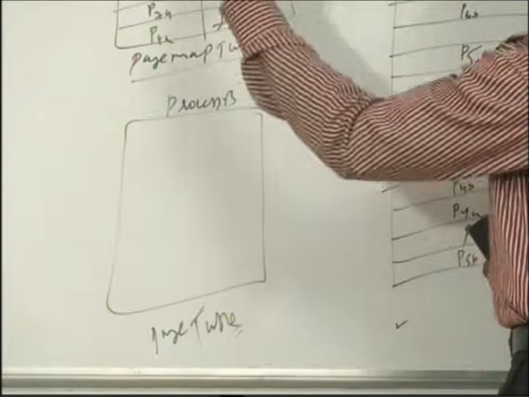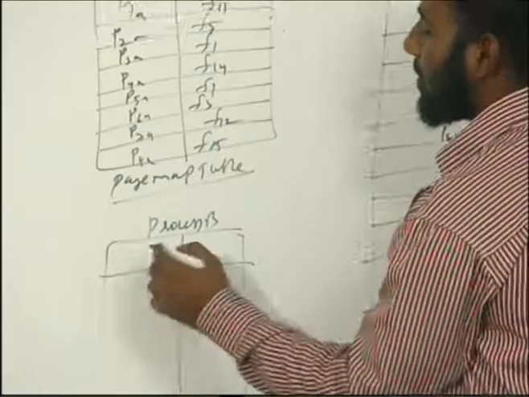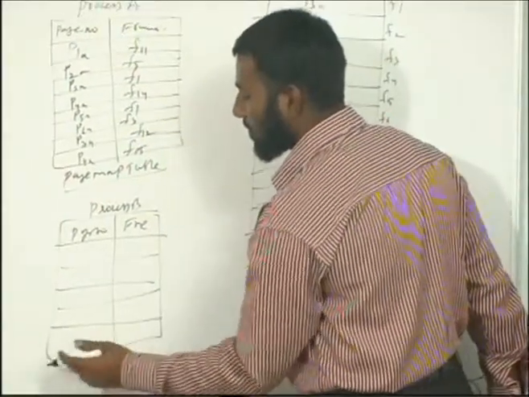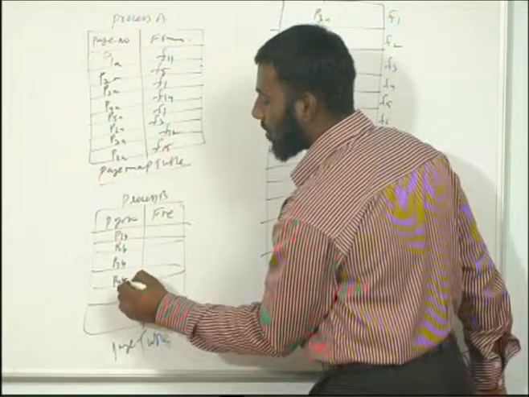This is the page table for process A and the page table for process B. Now similarly, let's fill this. I have the page number and also the frame number. So page 1 of B, page 2 of B, page 3 of B, page 4 of B, page 5 of B, page 6 of B.